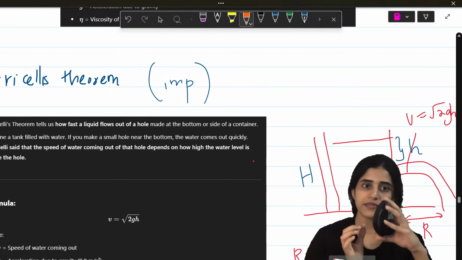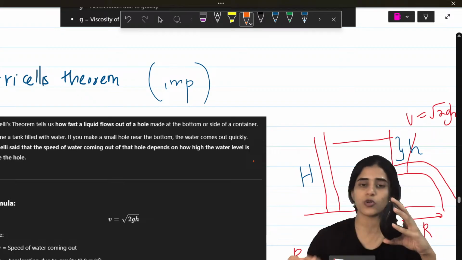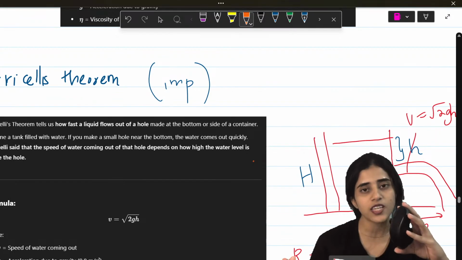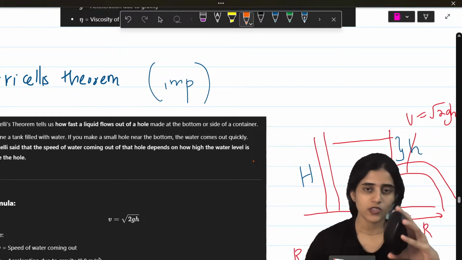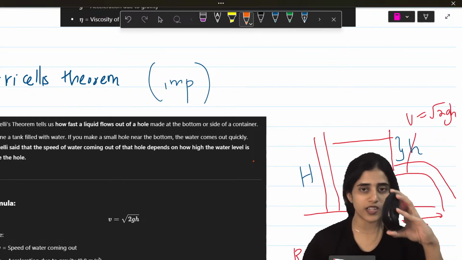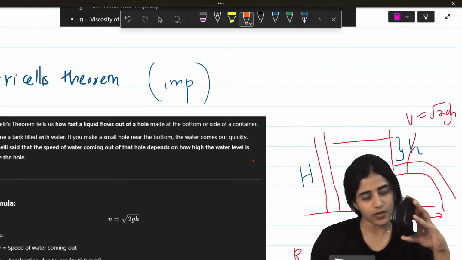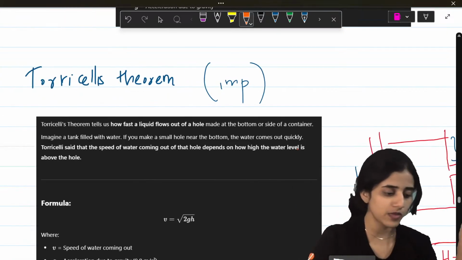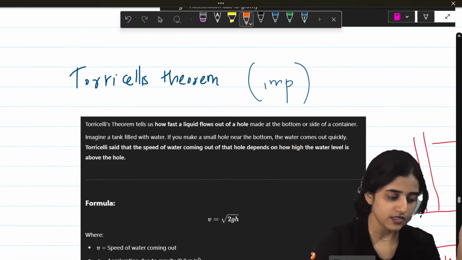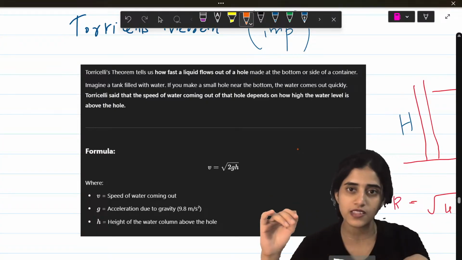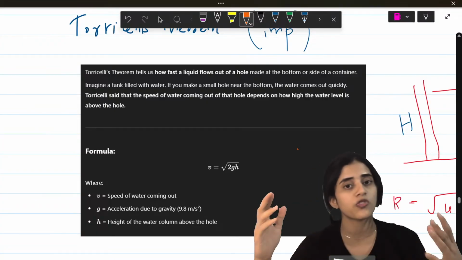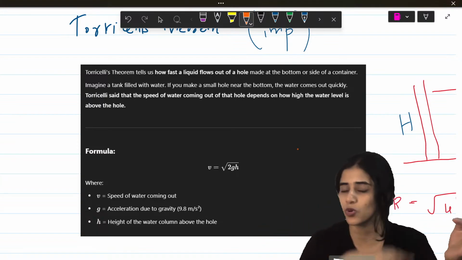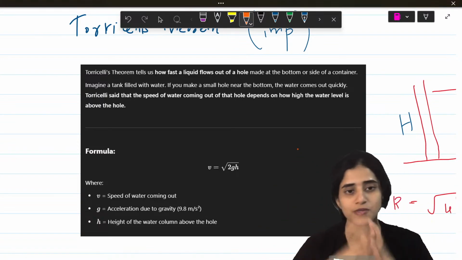Torricelli's theorem tells us how fast a liquid flows out if a hole is made at the bottom of the container. See, such a simple concept, but it has a very fancy name. I have a water tank, I make a small hole, water comes out. This theorem only tells us how fast water comes out. You might be wondering why people have made such fancy names for such simple things, because when you go to higher classes, when you learn more physics, all this will be very important. Because you'll measure how the water comes, at what angle it comes, and so many things.